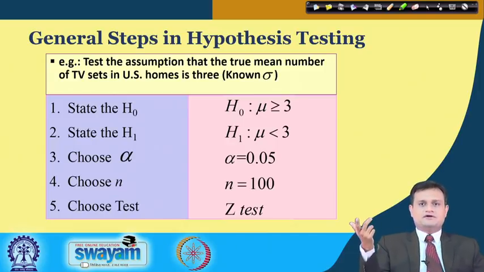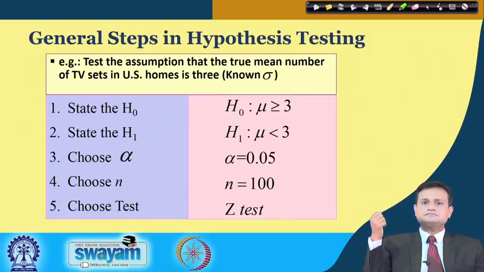Now, you choose the alpha value depending upon the severity of the decision or consequences, looking at the particular situation you are investigating. To remind you, if I punish an innocent person, there would be a great societal loss as well as a lot of consequences.